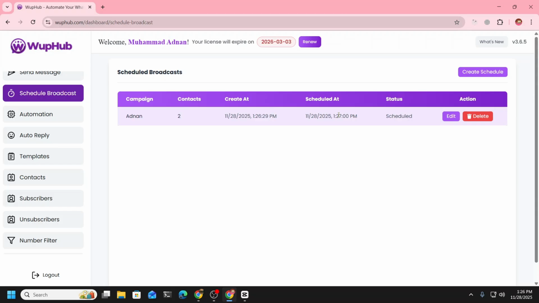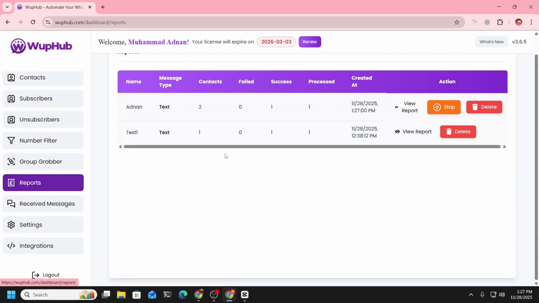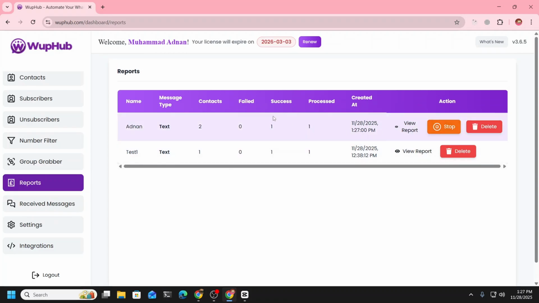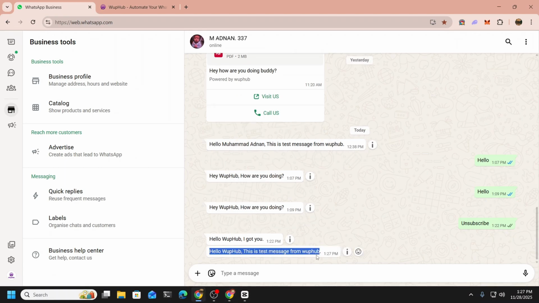You can schedule it for another date, another time. So either you close this software or go anywhere, it will be working in the backend for you. It will be sending the message for you. Here we go, 27, and in the report, as you can see, the status got updated. It should start sending. You can see the report got generated with the campaign name, schedule name, and you can even stop or pause everything. It was showing already here, but now the message got sent, and here we got that message.